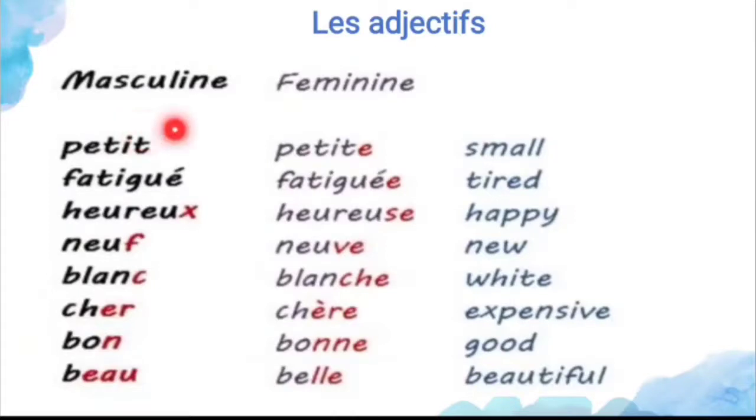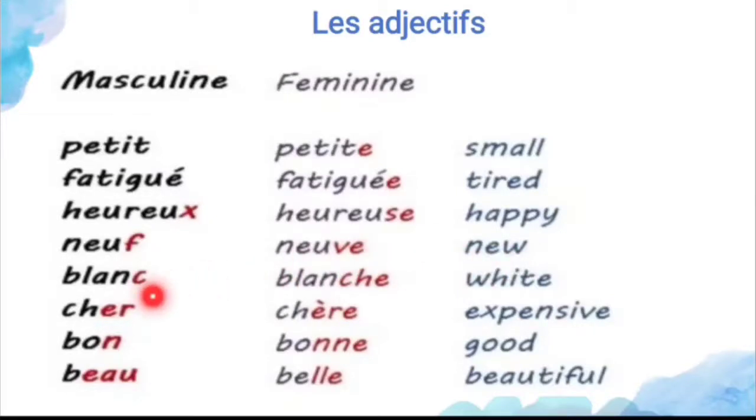So first one is petit. Petit means what? Small, and you have to add e. This is the regular adjective only. And second one is fatigué. Fatigué means what? Tired. So for that you add e because it's a regular adjective. And third one is what? Heureux. Heureux ends with x. If it ends with x you have to use se. So heureux, happy. And neuf, it ends with f, so you have to use ve. Because it's an irregular adjective. And neuve, it means new.